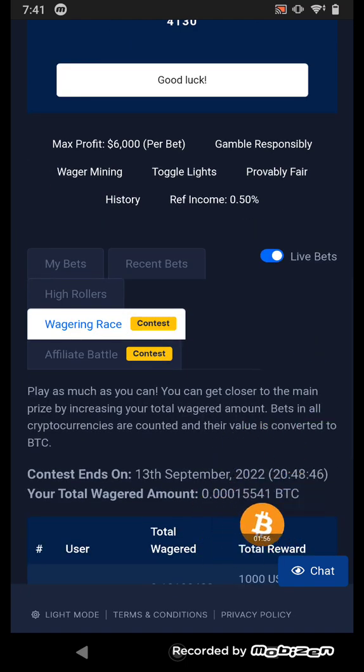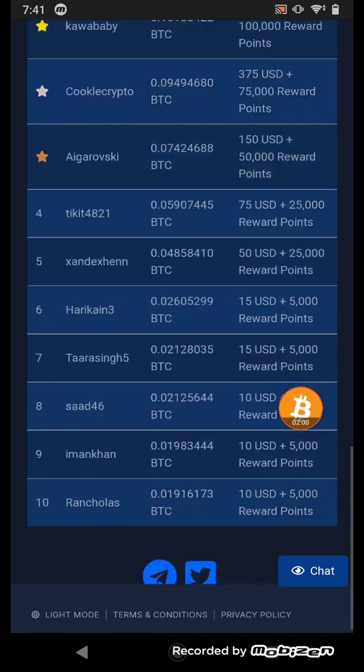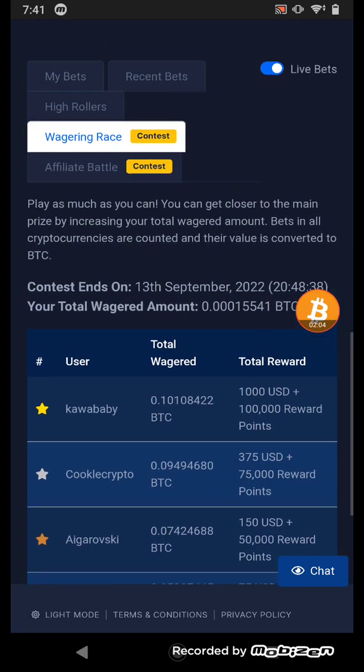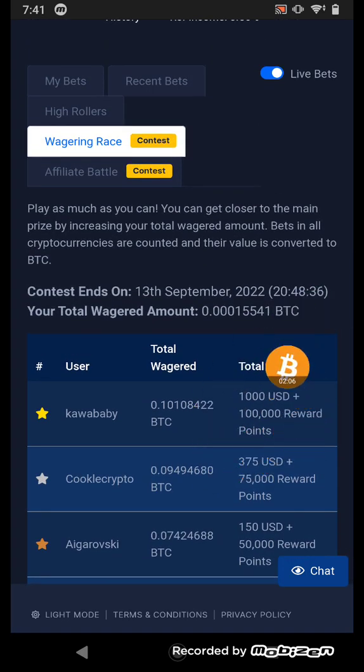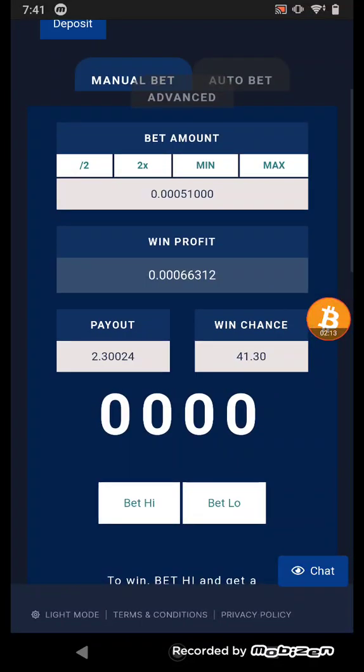In the morning I start betting, and you can see a lot of participants in the contest. This is $1,000, but I didn't reach $1,000 until now. I reached $10 or $50 one time, and maybe one day I'm going to reach that $1,000.